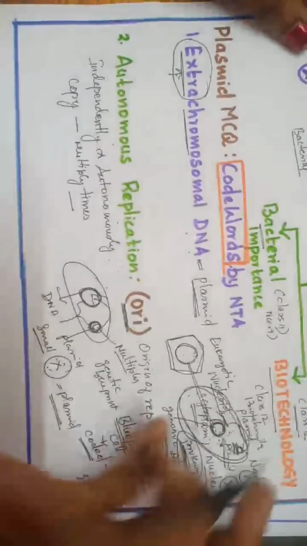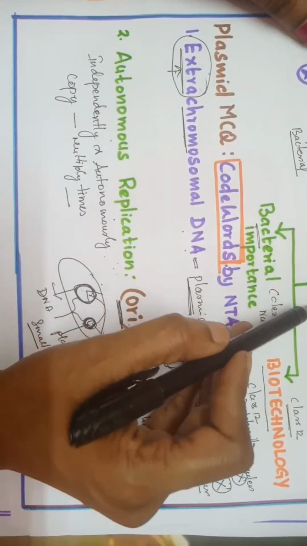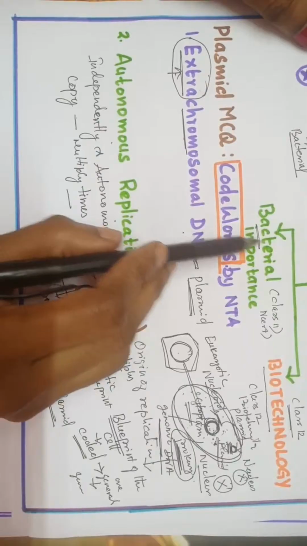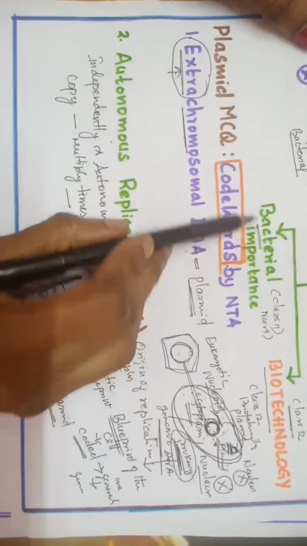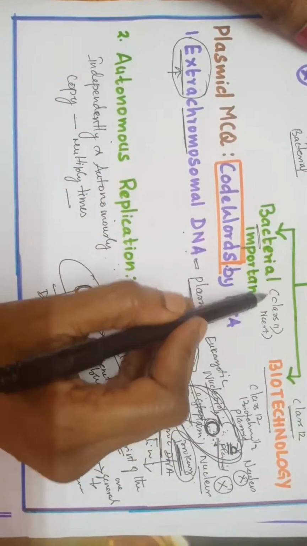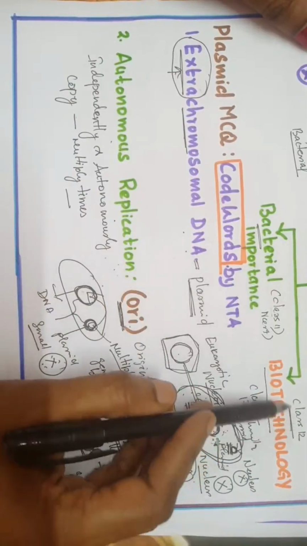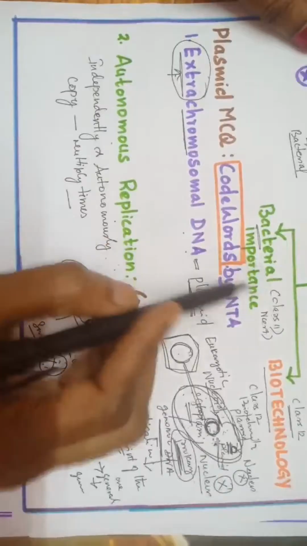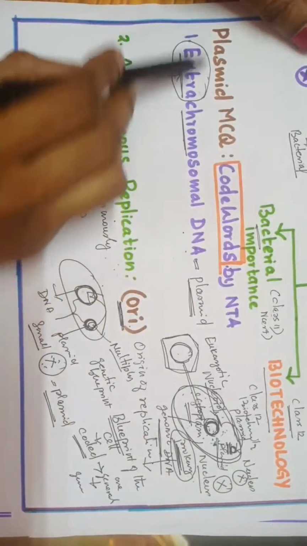And we saw about plasmid, very important for the NEET exam. Under plasmids, we divided it into two sections, that is of bacterial importance in class 11 and in biotechnology class 12. What are the code words used by the NTA to ask about plasmid?